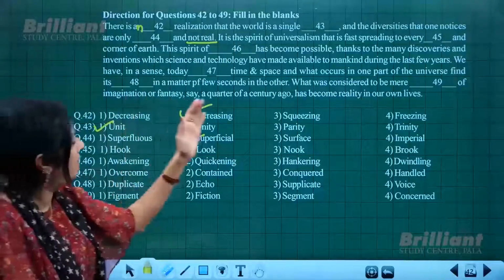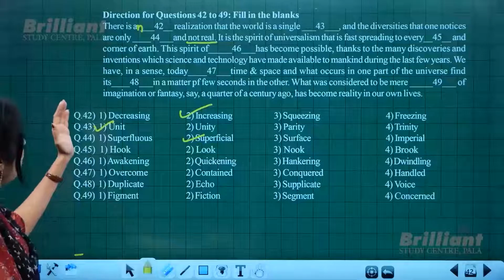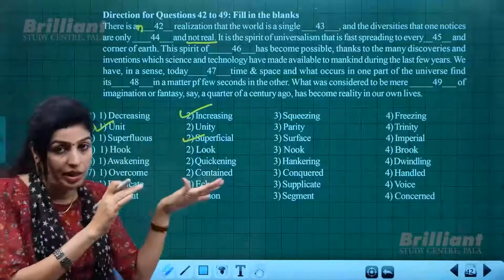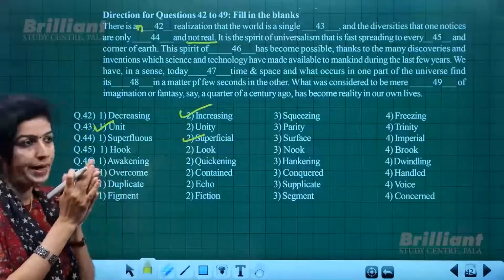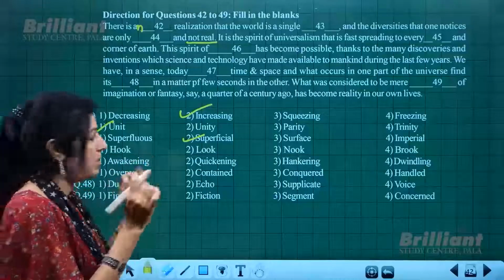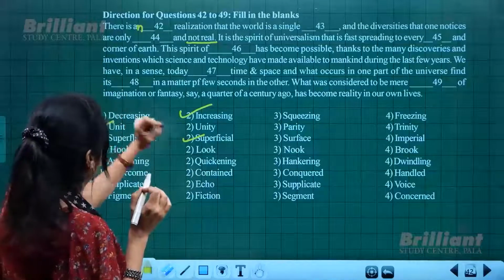So once again, read that question: the diversities that one notices are only something which is on the surface and not real. Both meanings should be conveyed, and the best word to convey both is superficial. So it should be superficial and not real.